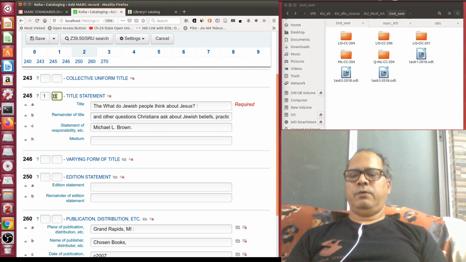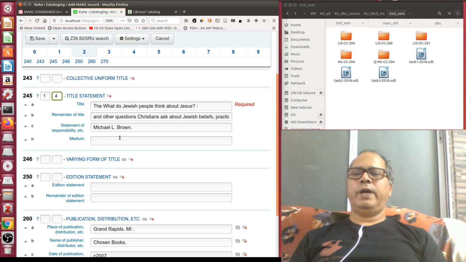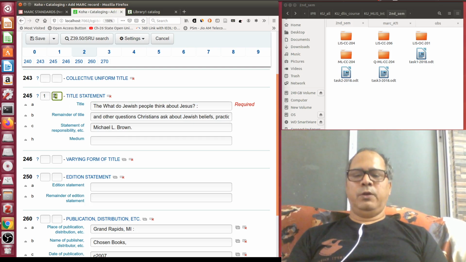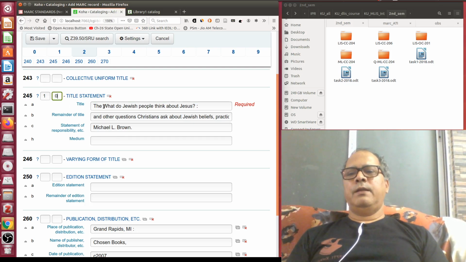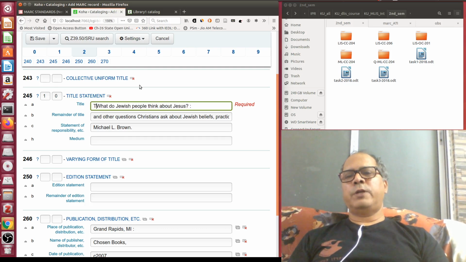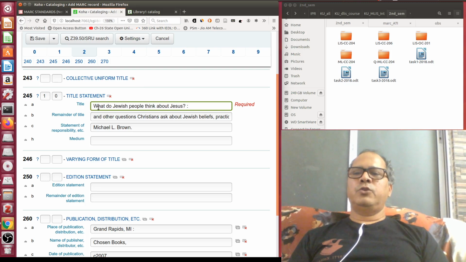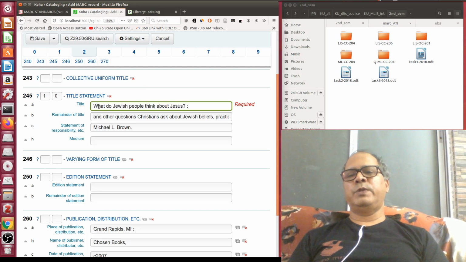So it should be 4. Now you understand why it is 0, because the original title is not starting with any kind of article. So A, AN and THE, so the sorting position should be 0. That means right from character 1 it should be sorted, and this will go under W.